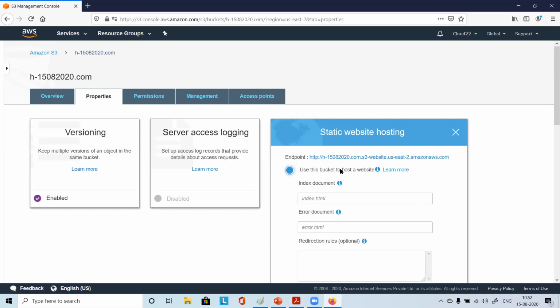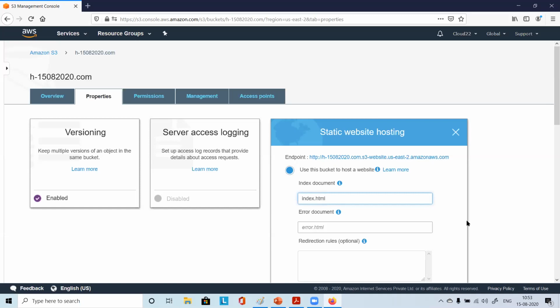Here you just put the index document file name. Whatever is written, index.html, just type it like that. That is case sensitive, this file name is case sensitive. So you just put index.html in lowercase, right?